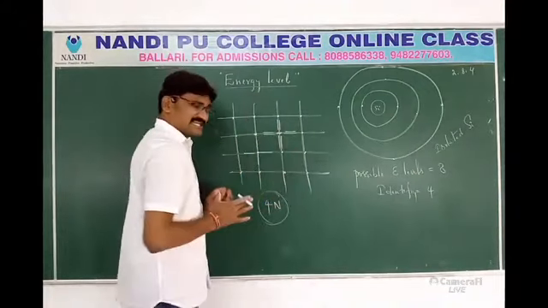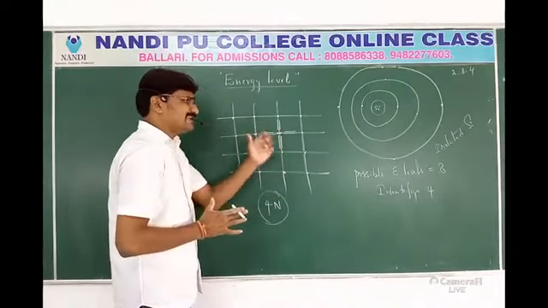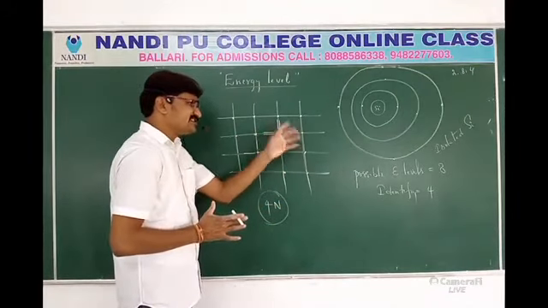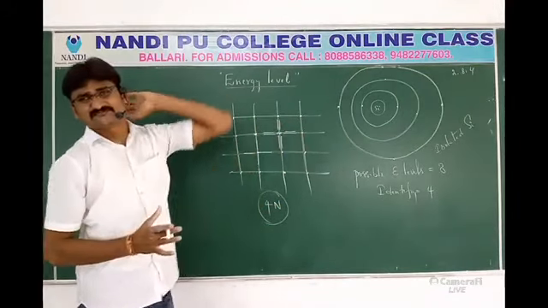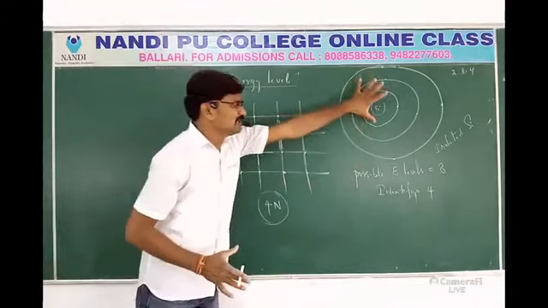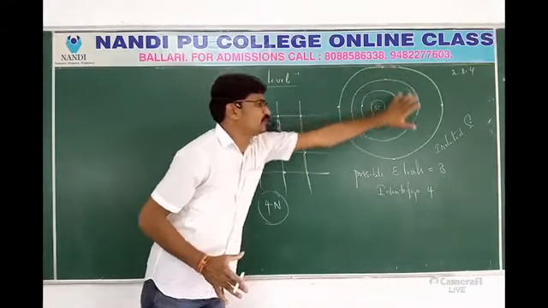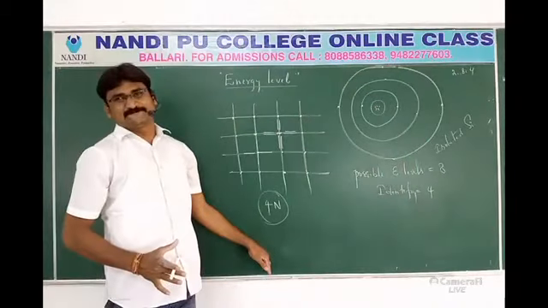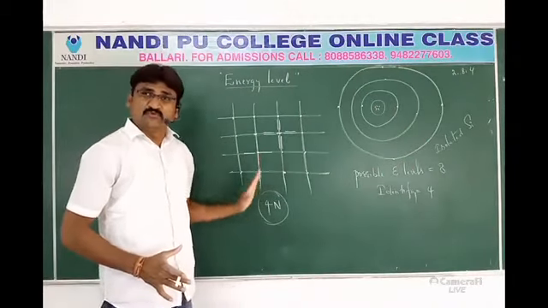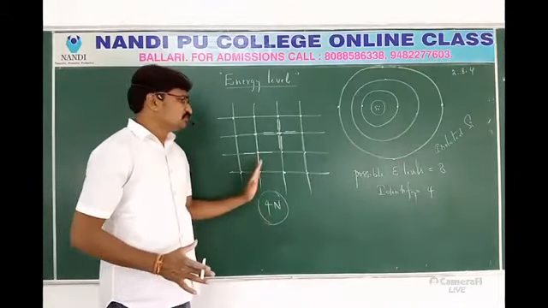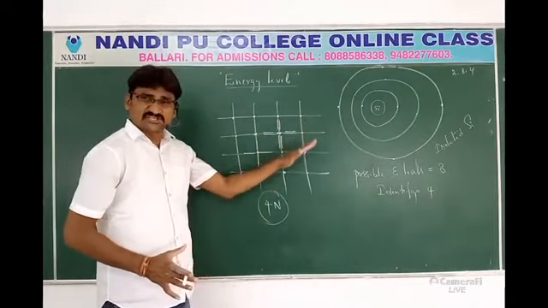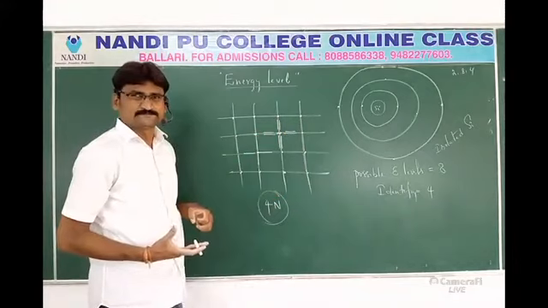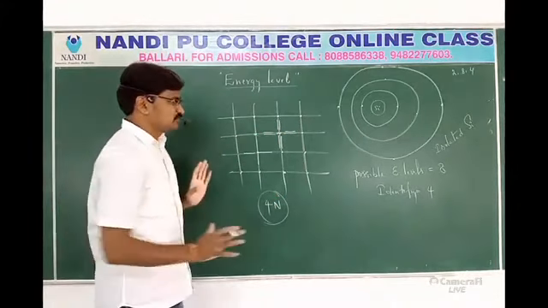In this crystal, due to redistribution of energy, there will be a change in the energy levels. In an isolated atom there are only 4 energy levels, but here, because so many atoms are combined, the energy levels change.